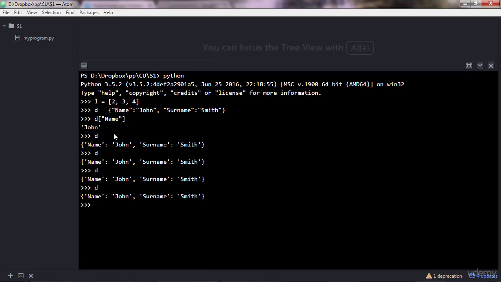Something to note is that dictionaries are an unordered collection of items. So sometimes you may notice that the order of the keys and values is not maintained. You may see that surname has gone to the first place. So the surname Smith pair has gone first, and name John is the second one, and so on. This is different from lists and strings and tuples.